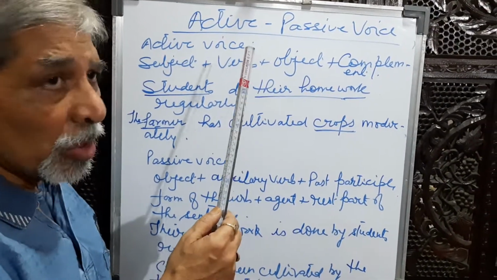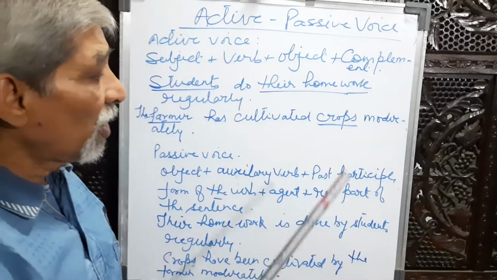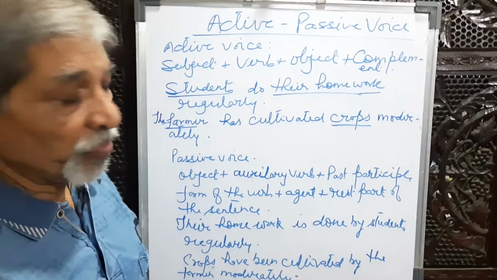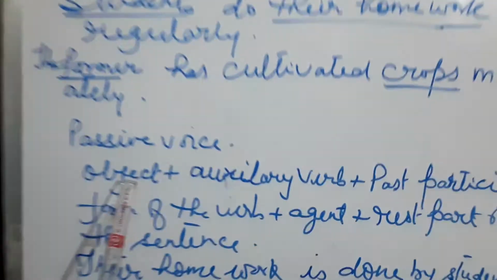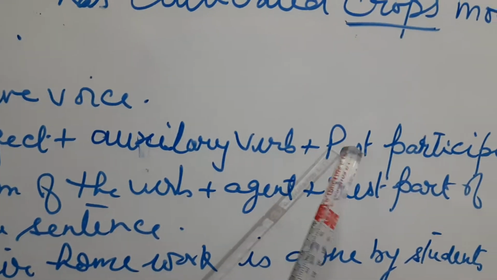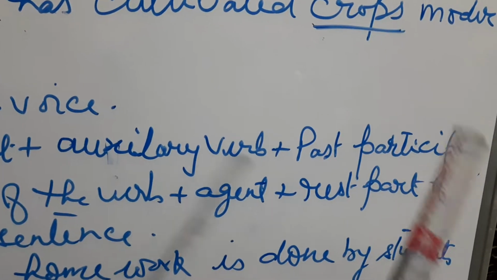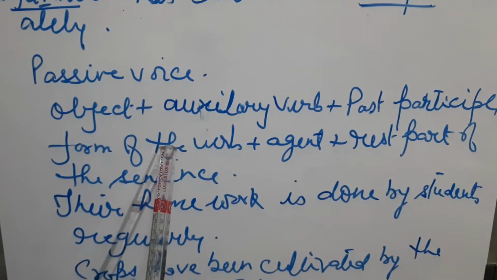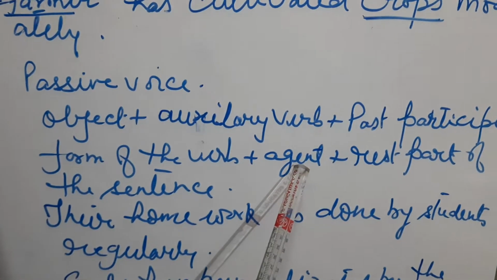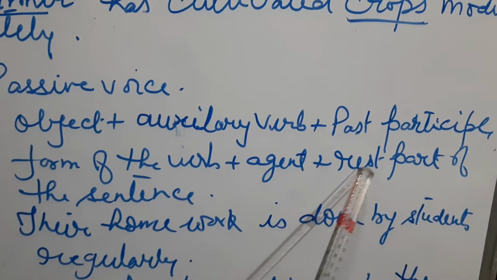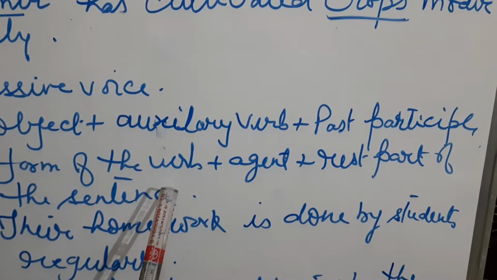Now, to convert a sentence into passive voice, there is a rule. First we write the object, then the auxiliary verb according to the tense of the sentence, then the past participle form of the verb, and then the agent, that is by plus subject, then the rest part of the sentence.